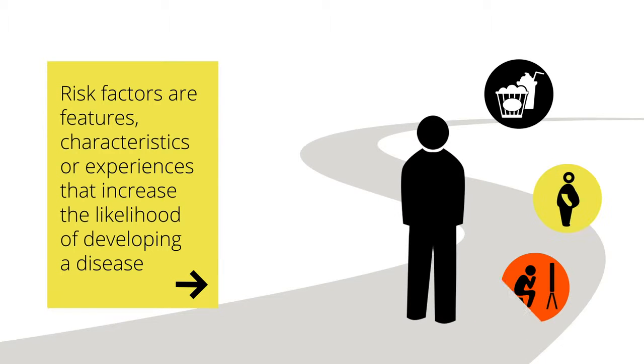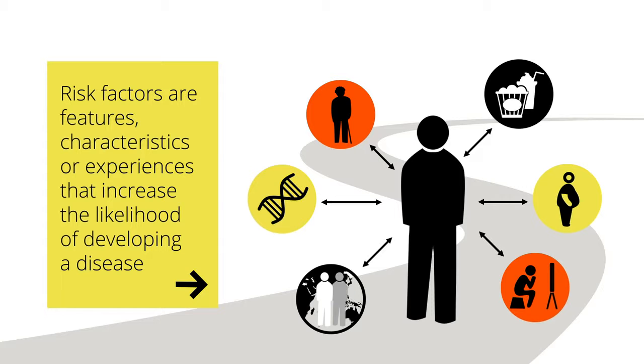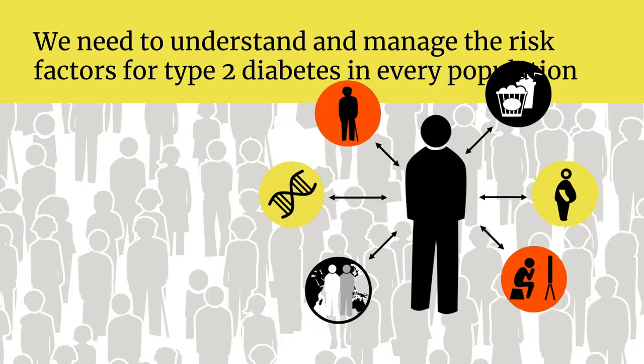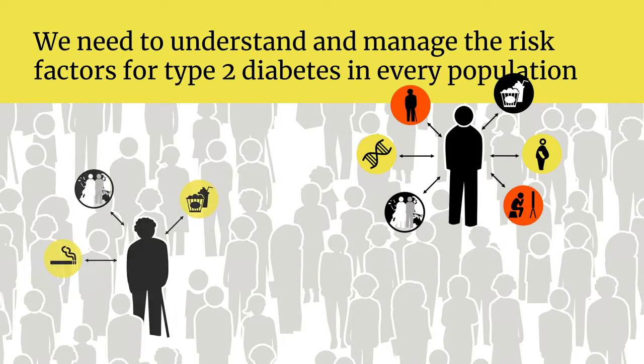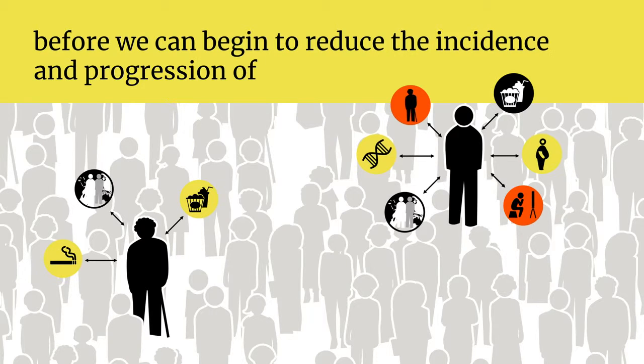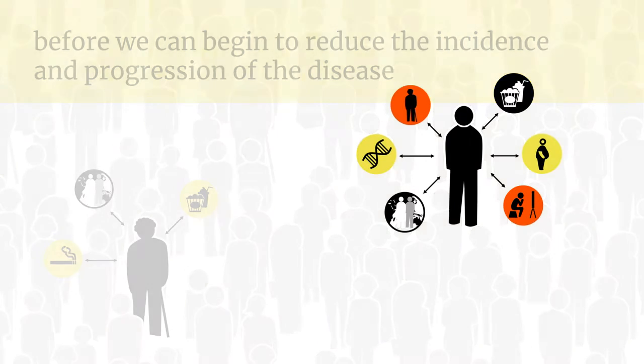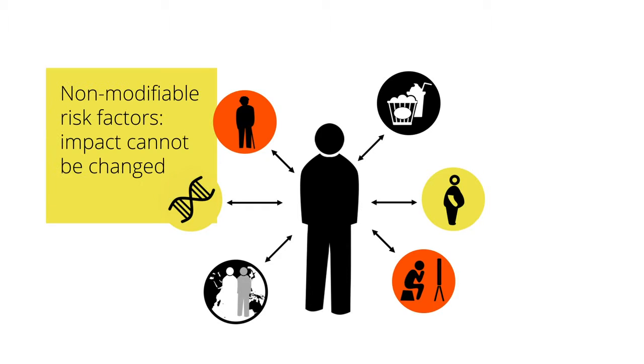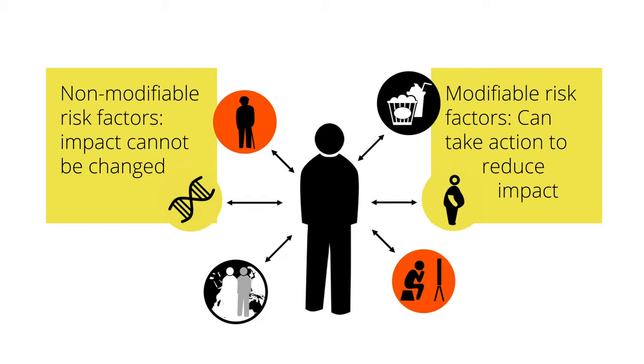Risk factors are the features, characteristics, or experiences that increase someone's likelihood of developing a disease. We need to understand and manage the risk factors for type 2 diabetes in every population before we can begin to reduce the incidence, that is, the occurrence of new cases, as well as the progression of the disease. In diabetes, we group the known risk factors into non-modifiable risk factors, where we cannot change or influence the impact, and modifiable risk factors, where we have a known action to reduce impact.